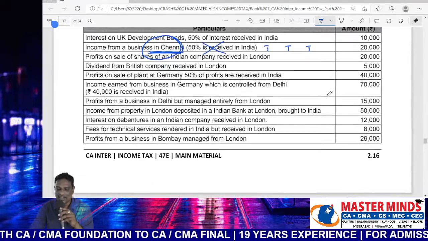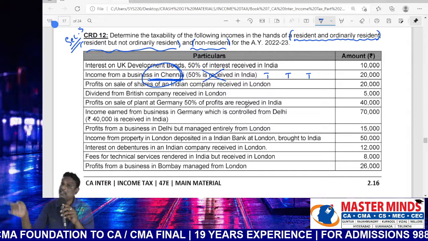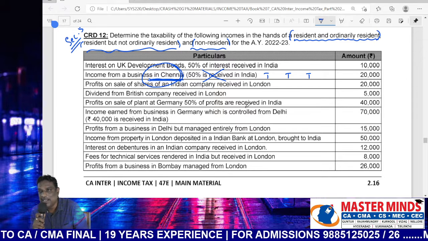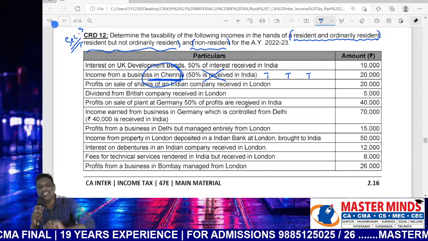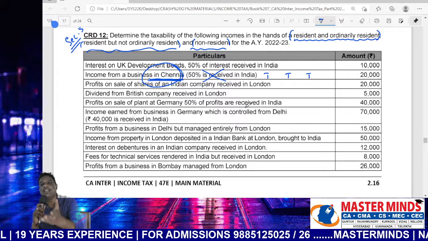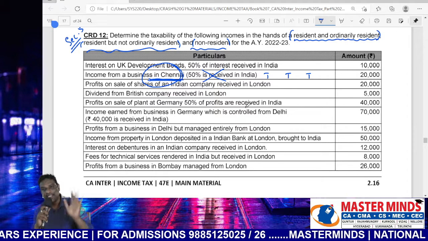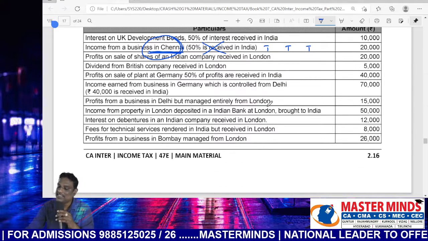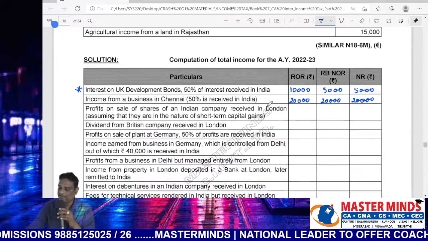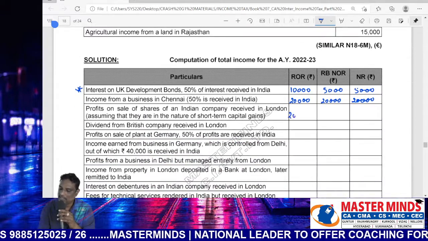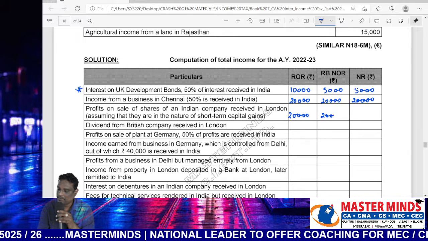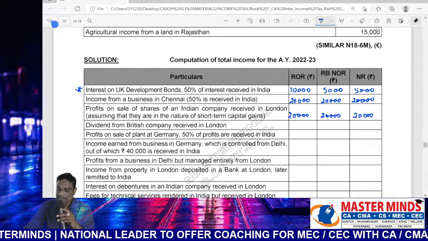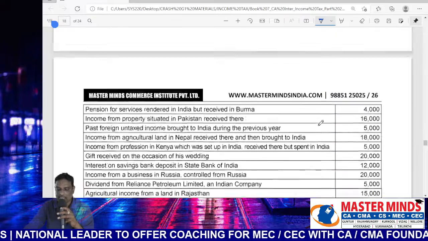Point number 3. Profit on sale of shares of an Indian company. Shares of an Indian company are an asset related to an Indian company. Therefore, automatically the place of accrual is located in India. Then receipt is irrelevant. Automatically it will be taxable in the hands of all cases, irrespective of the residential status. Therefore, taxable in all cases. 20,000, 20,000, 20,000. Okay. Next.